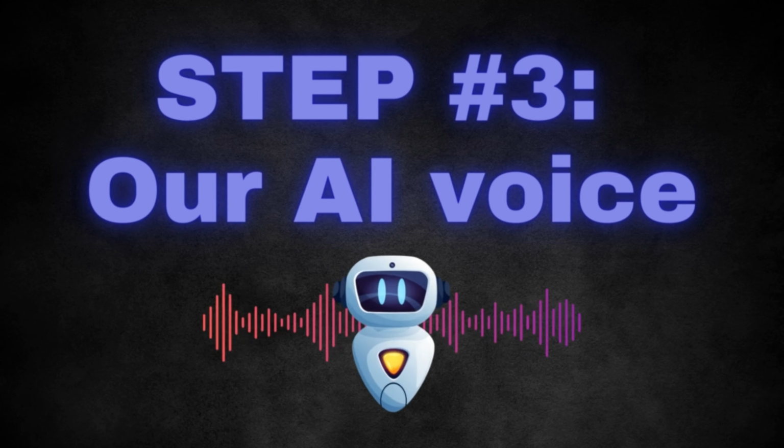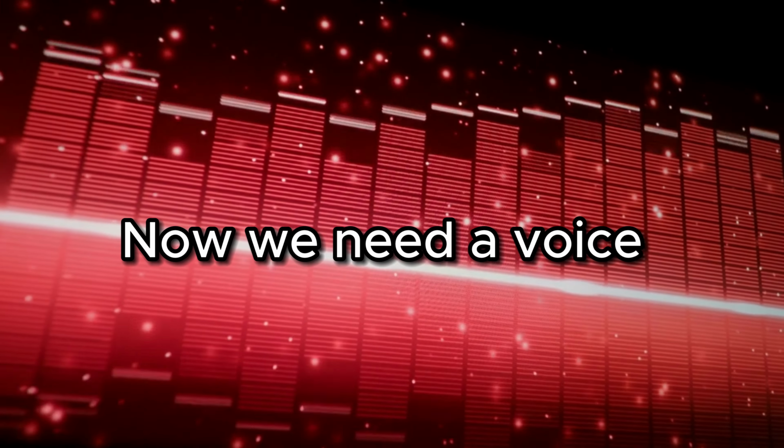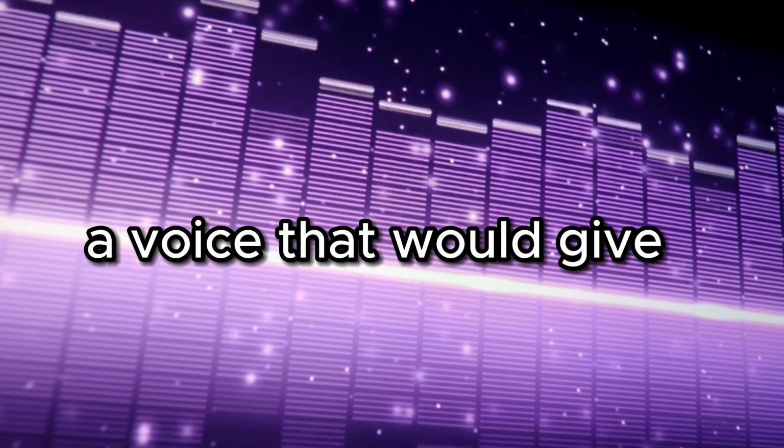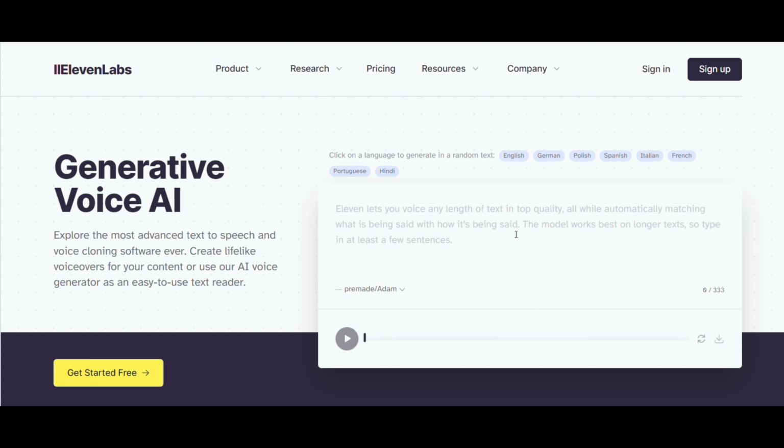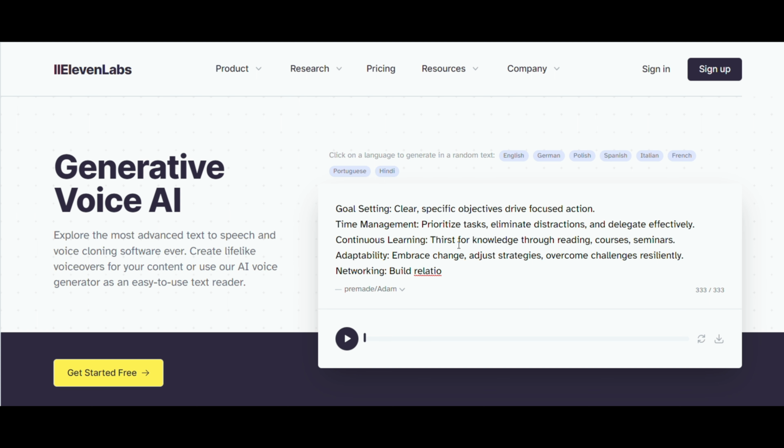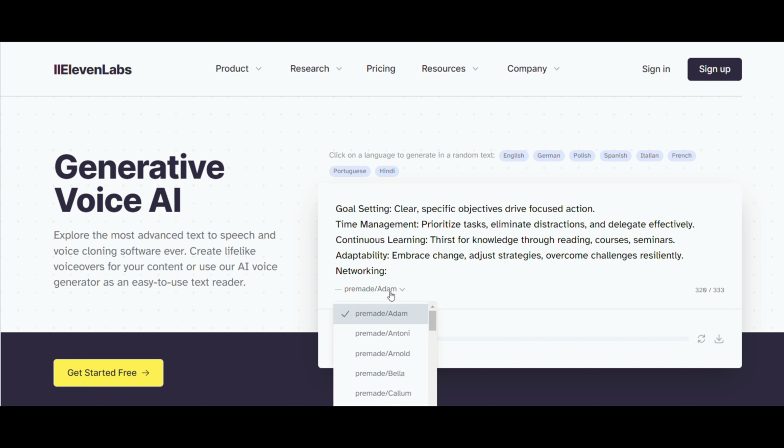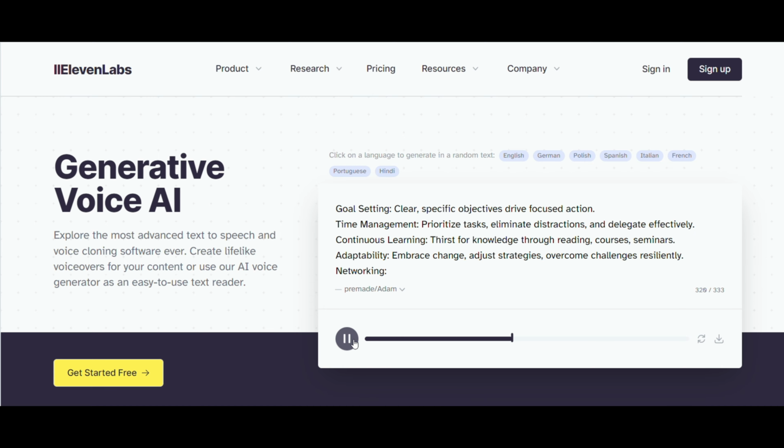Step number 3. Our AI voice. Now, we need a voice that would give life to our avatar's words. For this, we can use 11 Labs, a free AI tool that will transform our ChatGPT text into a captivating, realistic voiceover. Copy and paste your text from ChatGPT into here. Then choose your voice that best suits your avatar. Once you've turned the words into speech, all you need to do is download it.